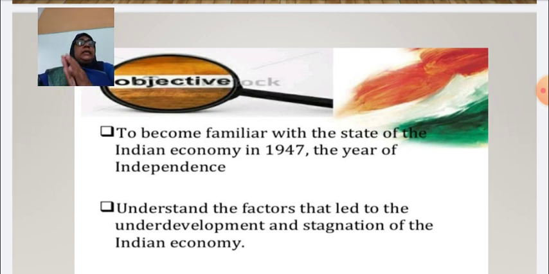This means that India at the time of independence was underdeveloped, and Indian economy experienced stagnation. Stagnation means Stambhanavastha. We want to look into the factors or reasons responsible for underdevelopment and stagnation. They are the objectives of this chapter.